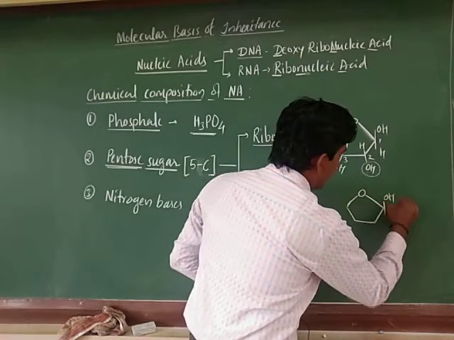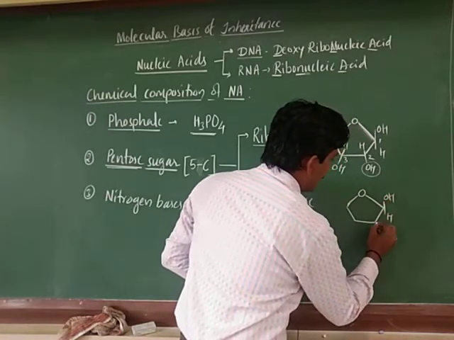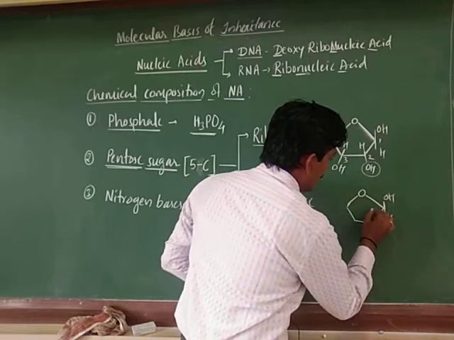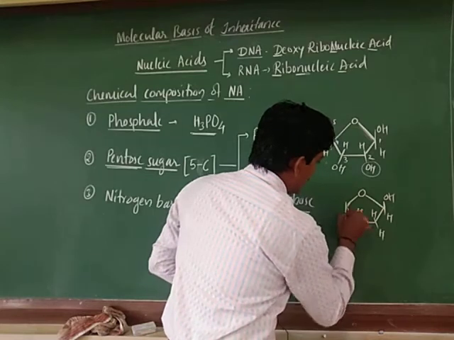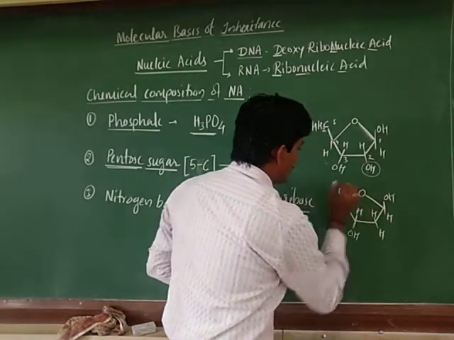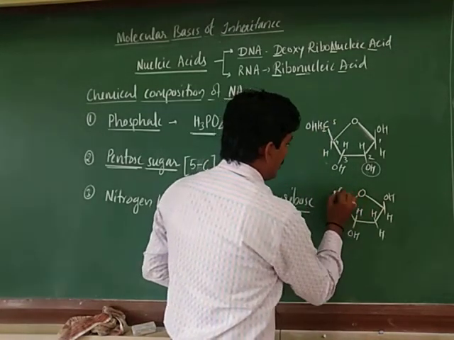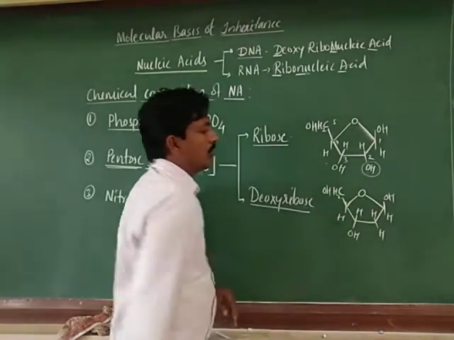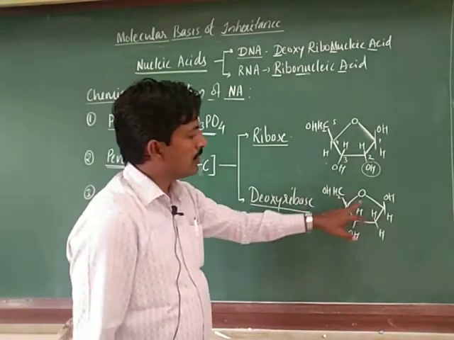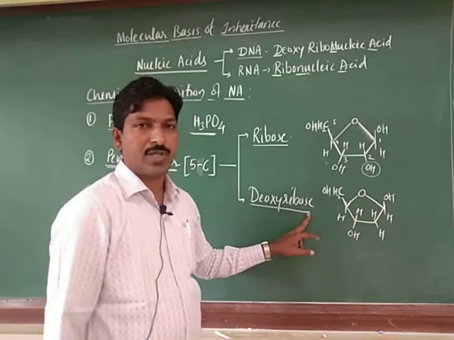Here OH, here H, and this is also H, here H, H, OH, H, here carbon CH2OH. Okay, so this is the deoxyribose structure.